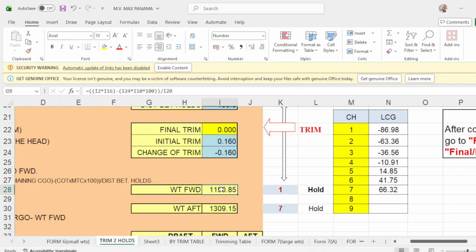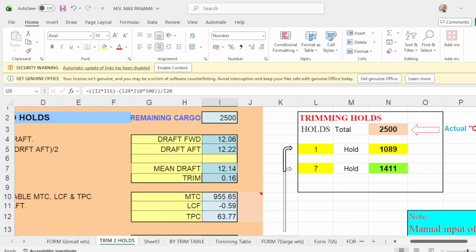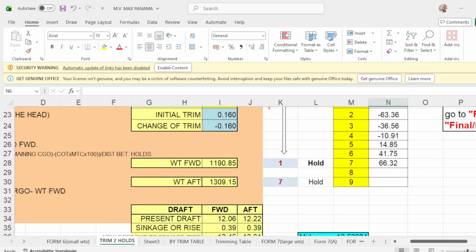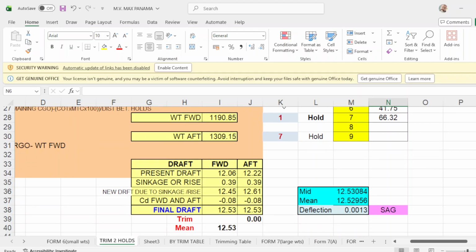So we put here 1191, and number 7 will be 1309. And your departure drop would be even keel of 12.53. Forward and aft will be 13.53. Zero trim and mean drop is 12.53, and you have a 0 deflection.